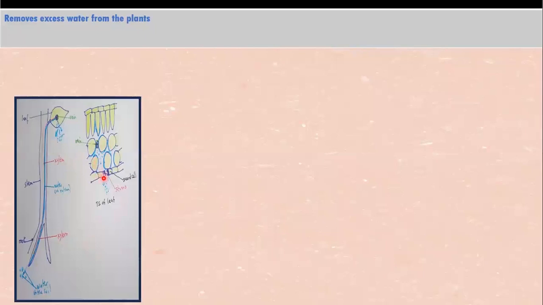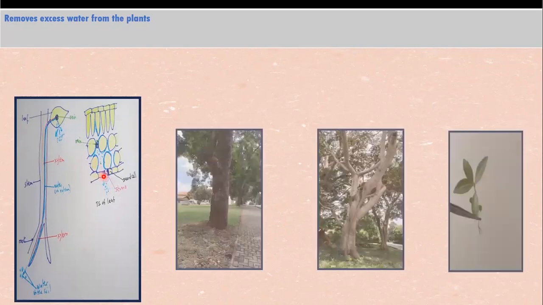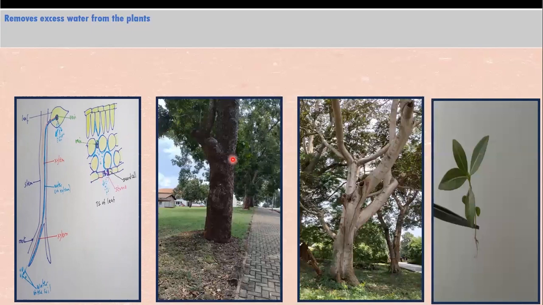Now, another importance of transpiration is it removes excess water. Very little excess water though, as water evaporates, water comes out in the form of water vapor, so some water goes off. And so it helps to remove excess water, but very, very little. Much of excess water that is removed from plants is through a process called guttation.